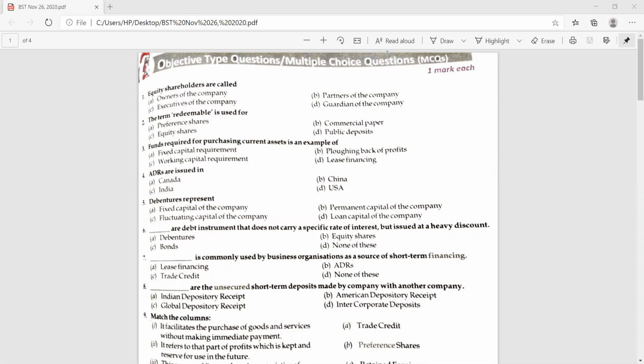Trade credit, ma'am. Yes, absolutely correct. The trade credit is the correct answer. These are commonly used by the business organization as a short-term financing. It is trade credit. 8th question.